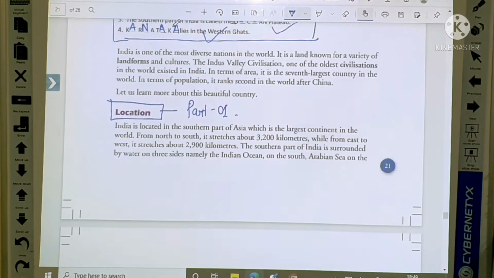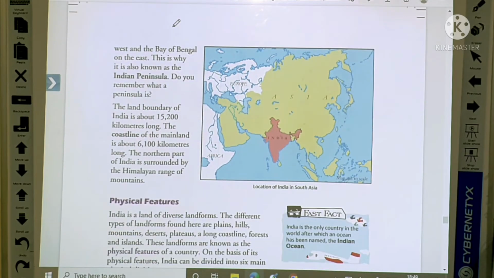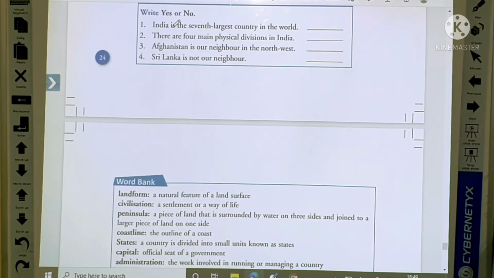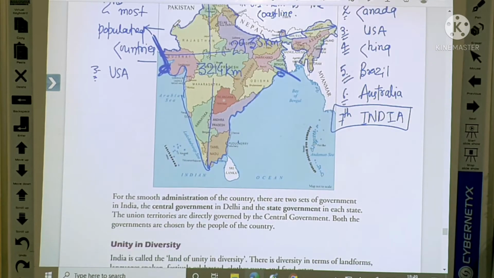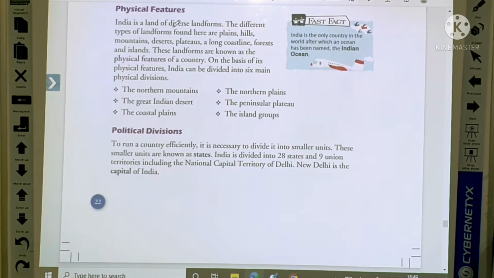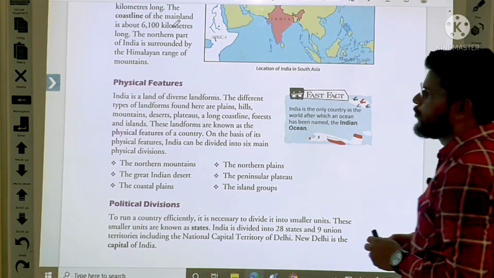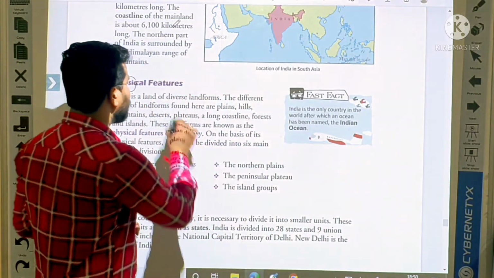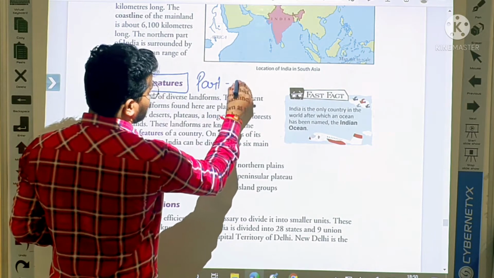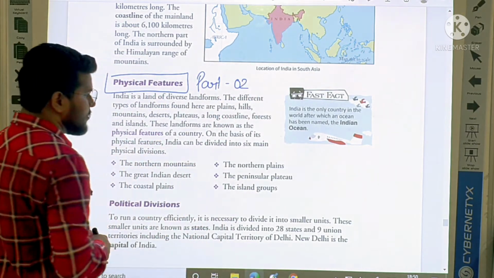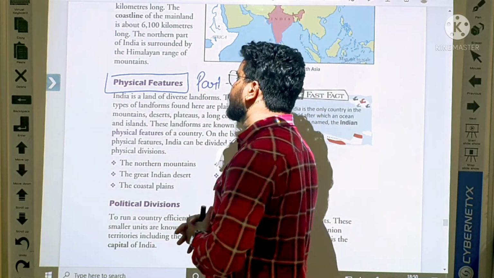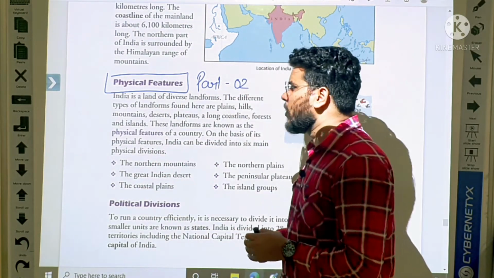Okay, student. After the location, everybody come to the second part, that is about physical features. Okay, student, this is our second part. Okay, student, let us start landforms.